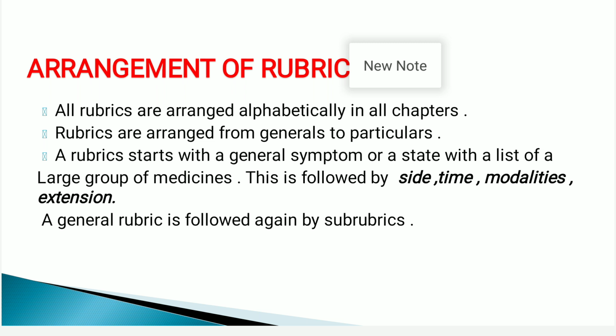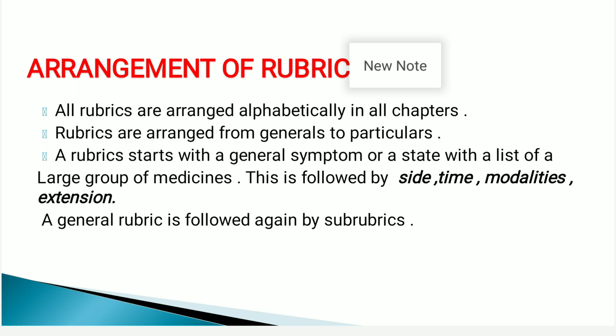Means in front of the rubric which was written, a large group of remedies or medicines which we found in the repertory. All the medicines which are indicated for that rubric are given in front of the rubric, that is the general medicines related to that symptom or that rubric.